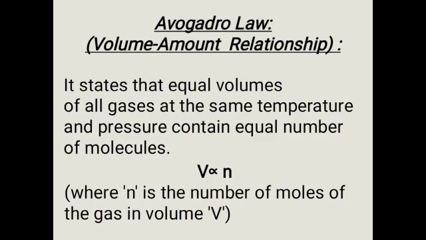Means, Avogadro's law explains the relation between the volume of gas and amount of the gas. Here pressure and temperature will be constant and volume is represented by capital V and number of molecules by small n. So V is directly proportional to n.